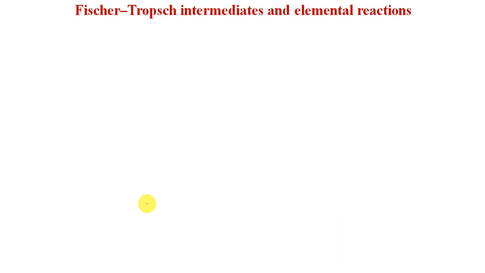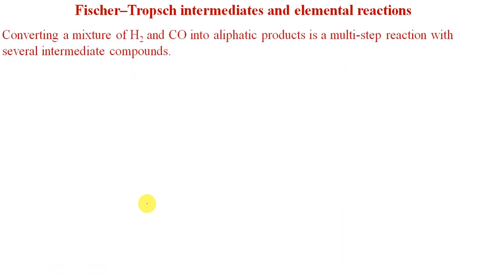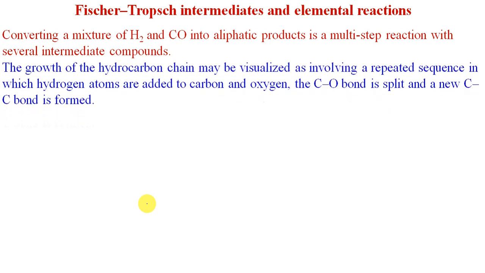Now, what are the various steps involved in heterogeneous catalysis? As I told you earlier, it is a heterogeneous type of mechanism. Converting a mixture of H2 and CO into aliphatic products is a multi-step reaction with several intermediate compounds. The growth of the hydrocarbon chains may be visualized as involving a repeated sequence of hydrogen atoms added across the carbon-oxygen double bond, which splits and also results in the formation of new carbon-carbon bonds. So there are a few steps involved.